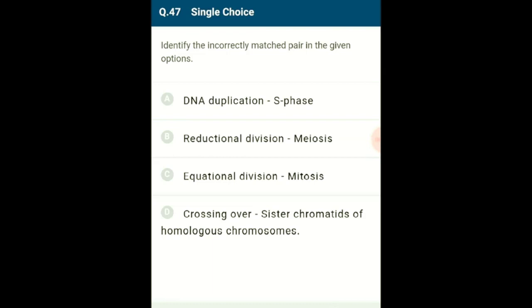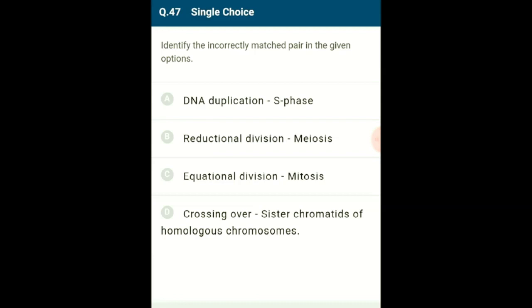Meiosis is the other type of division where the daughter cells formed have half the genetic content of the parental cell, so it is also called reductional division since the chromosome number is reduced. Crossing over is a step observed in prophase 1 of the meiosis 1 division stage, where the non-sister chromatids of homologous chromosomes exchange their genetic material, as homologous chromosomes have their genes in the same location compared with non-homologous chromosomes.